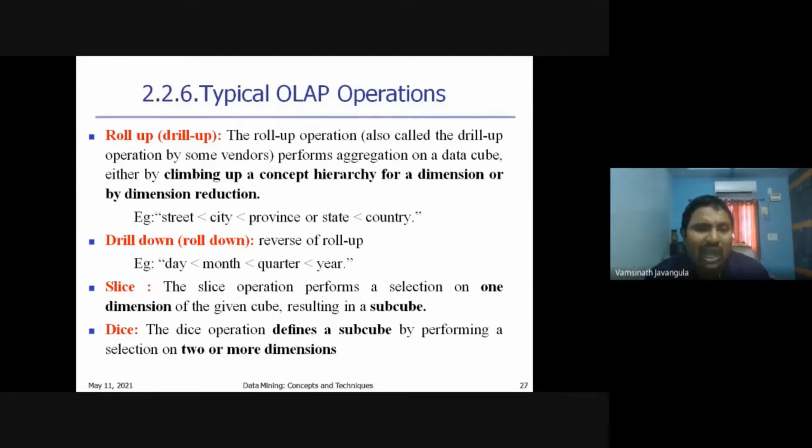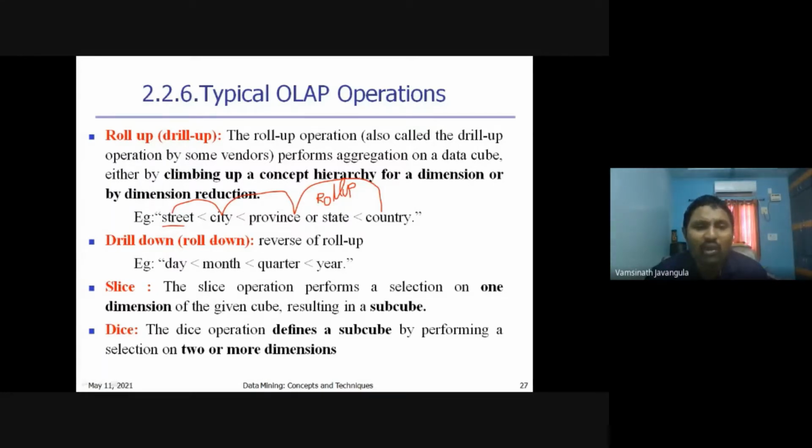What is meant by roll-up is giving the data at higher levels. For example, if you have the data at the street level, you may go from street to city, city to state, state to country. So moving from a low level to a high level is performed using the roll-up operation. Roll-up means climbing up the concept hierarchy: whatever concept hierarchy is given, going to the higher levels is called the roll-up operation.